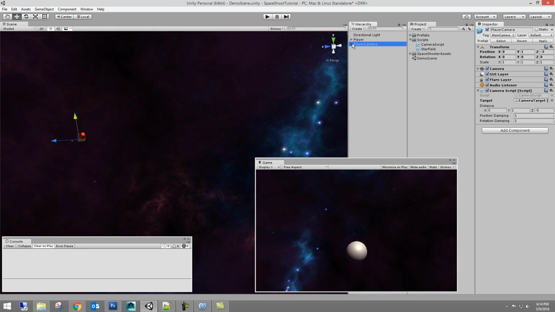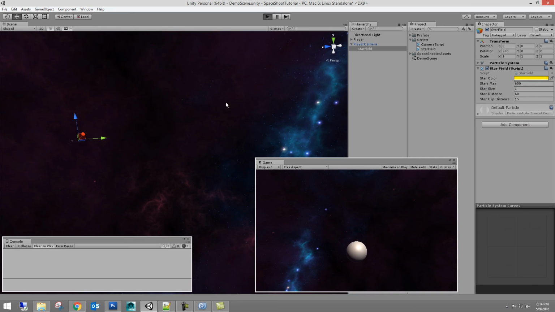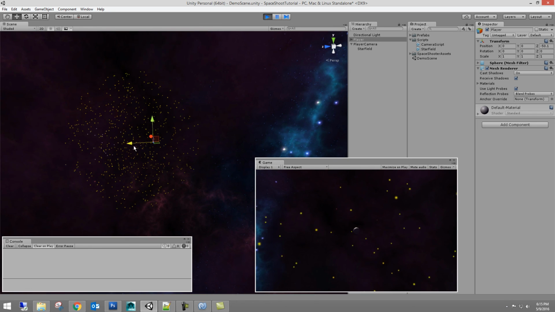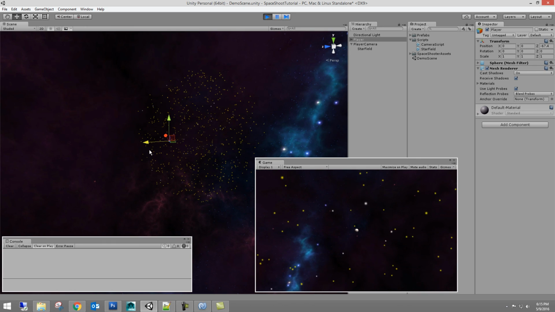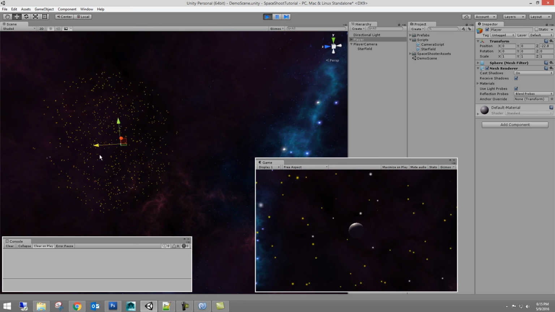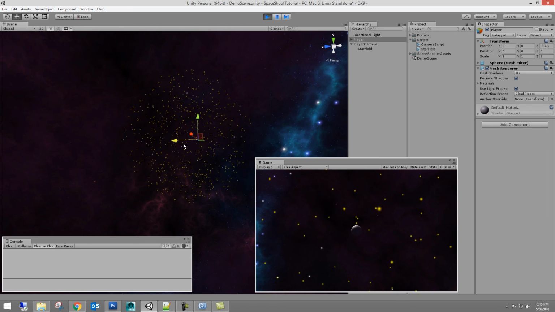I may have picked a really bad color for the stars. Maybe it's just the size. Let me set them to 1 and you'll be able to see them much better. There we go. So as I move the player, you can see how optimally these stars only appear around the player, but they look infinite to the camera there. Pretty cool, huh?